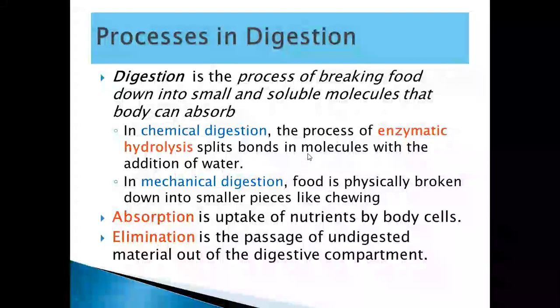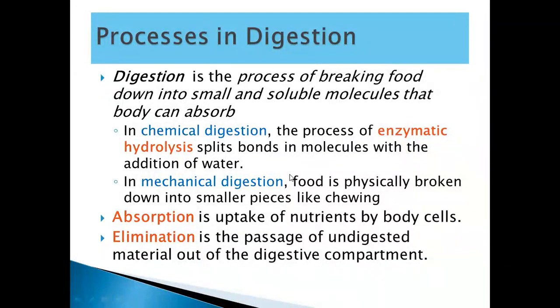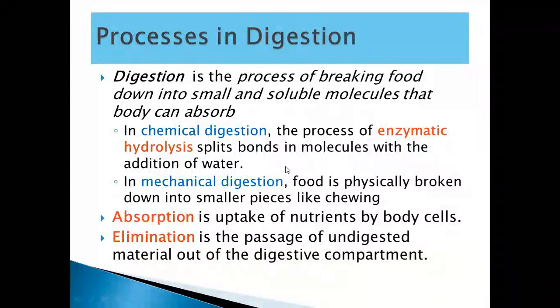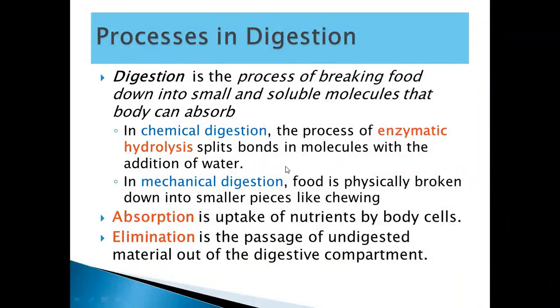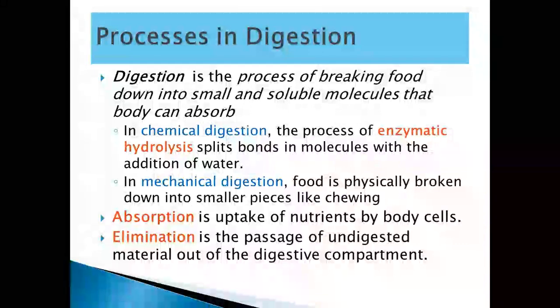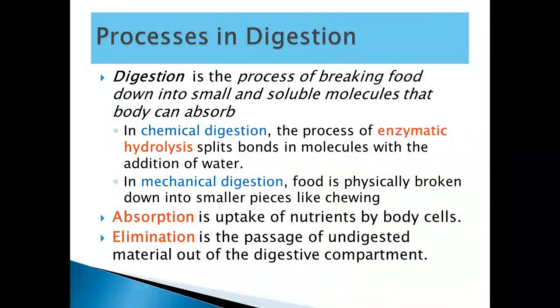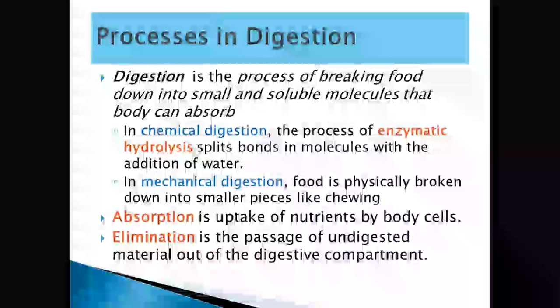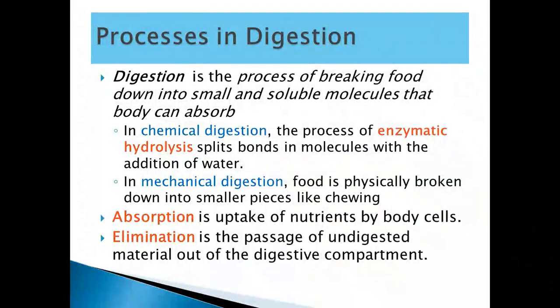So one water molecule, or maybe more than one, is utilized in breaking or splitting the bonds in the larger molecules in proteins, fats, or carbohydrates, and then converting them into smaller molecules. In mechanical digestion, food is physically broken down into smaller pieces, like, for example, chewing. In the mouth, teeth break down the food into smaller particles by physical force.